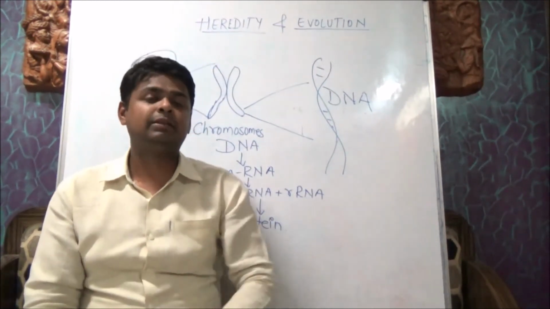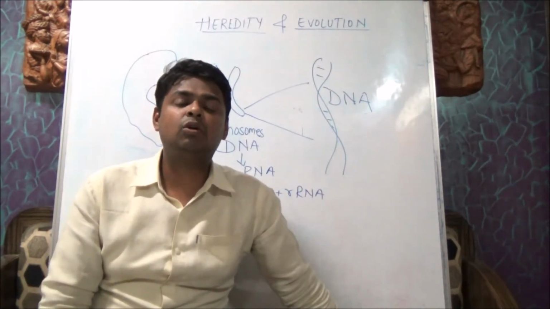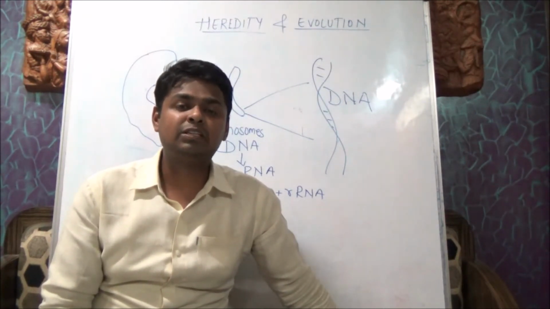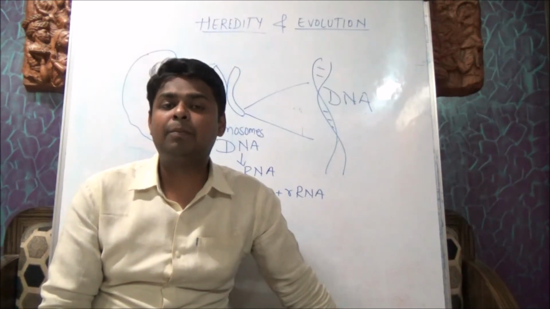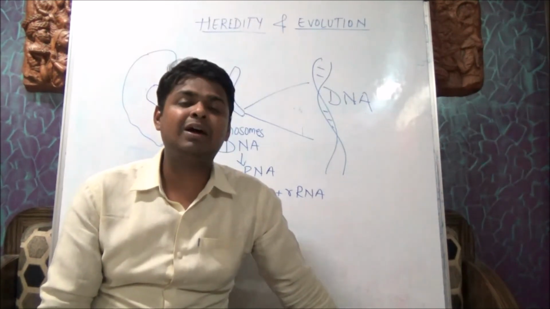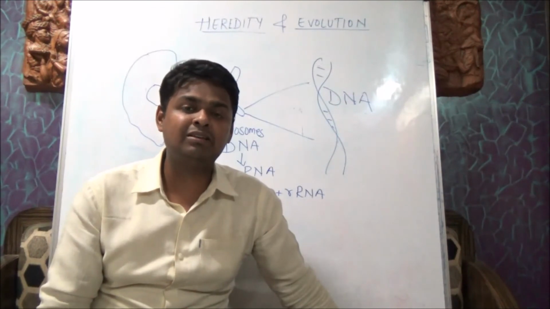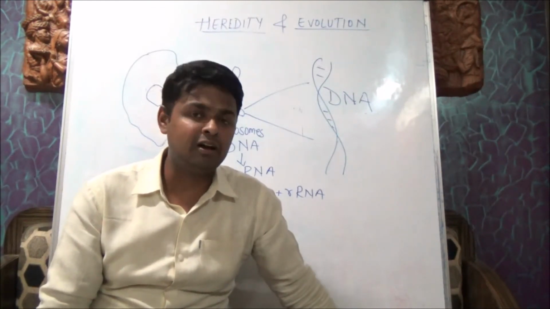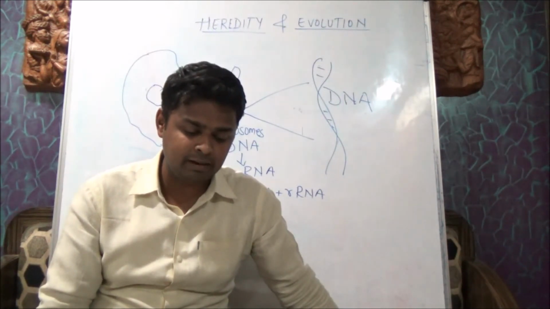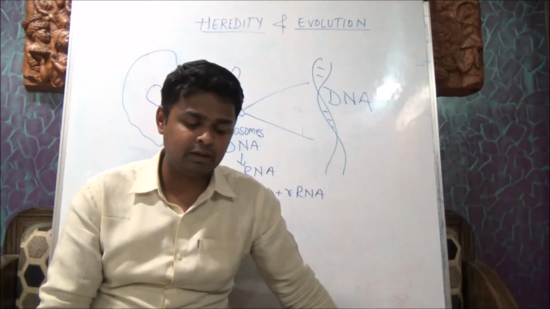Now, suppose there is a change in the sequence of DNA, then it is called mutation. Whatever the original sequence was, it was responsible for making a proper protein, but as the sequence has changed, the sequence of amino acids will change and hence the protein structure will change. Sometimes this causes genetic disorders that we have learnt last year. So mutation may cause genetic disorders like sickle cell anemia. This is an everlasting process and it is one of the proofs of Darwin's theory of natural selection.